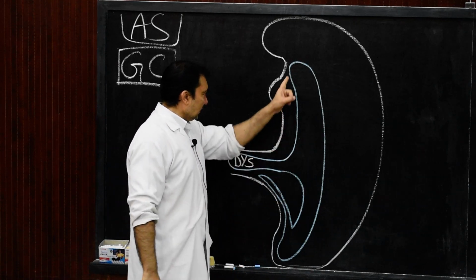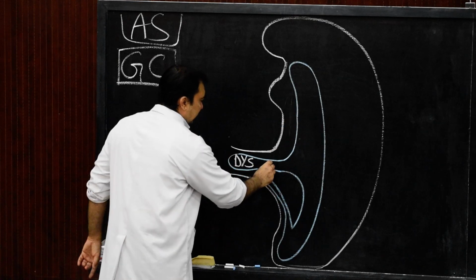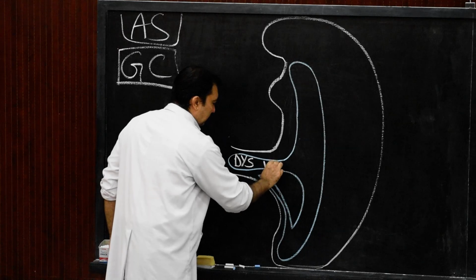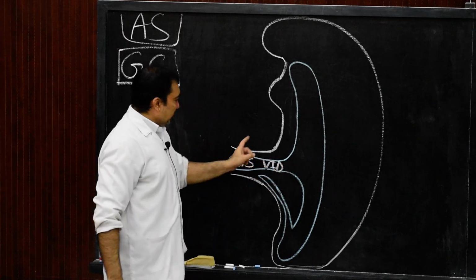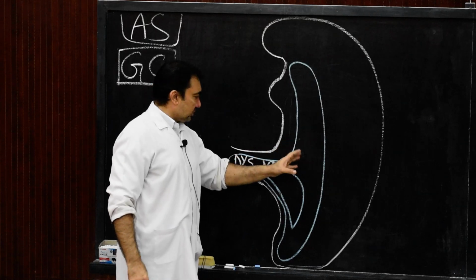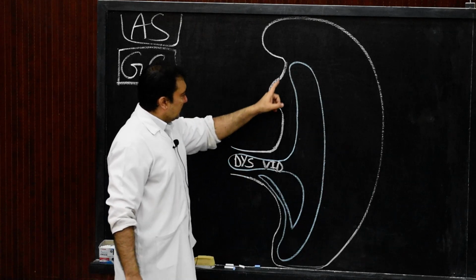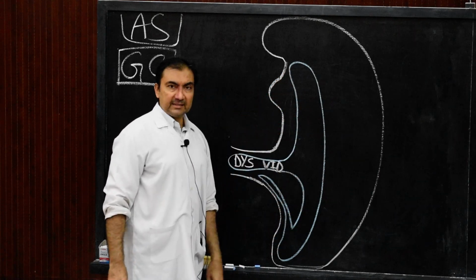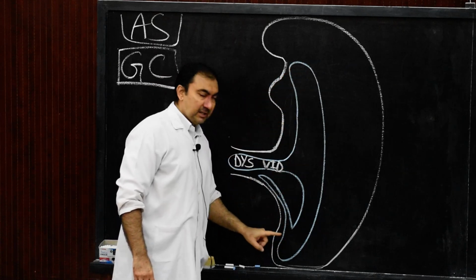Now, this is the primitive gut tube, we know that, and this connecting portion is the vitello-intestinal duct, which we also know, which will connect the ventral portion of the midgut with that of the definitive yolk sac. Now, the entire primitive gut tube will extend from the cephalic end to the caudal end.